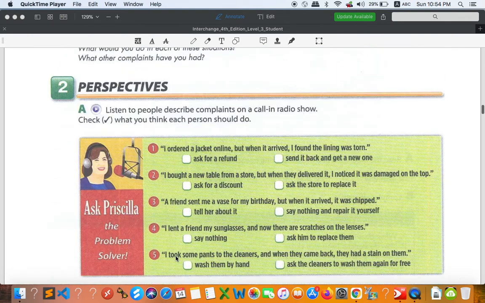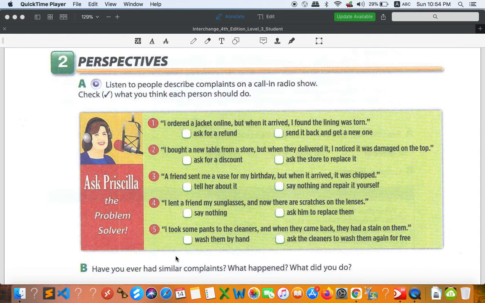All right, so let's go to number 2, perspective. A, listen to people describe complaints on a call-in radio show. Check what you think each person should do. All right, this is the person in the radio show, Priscilla, the problem solver. She's the one who solves problems. So actually, we don't need to listen, but we can try all together.